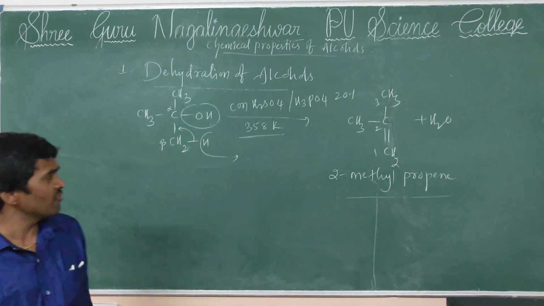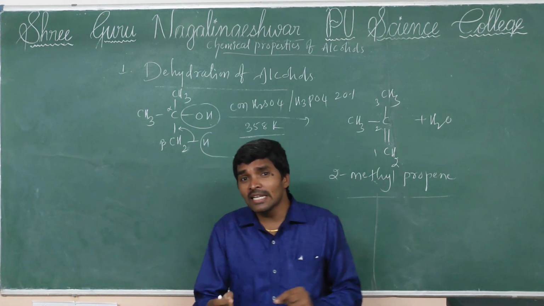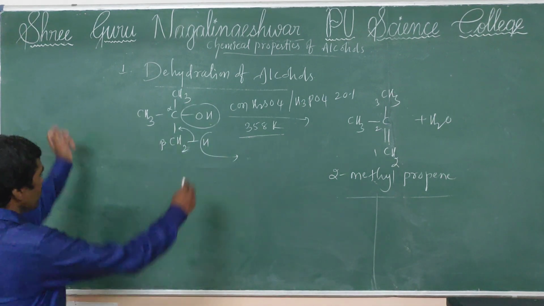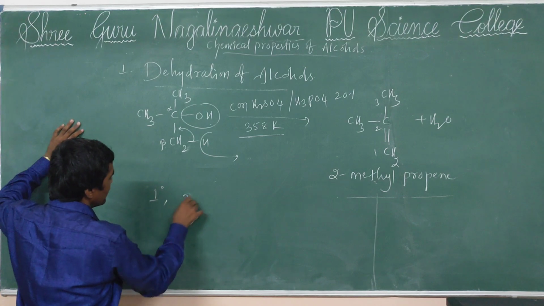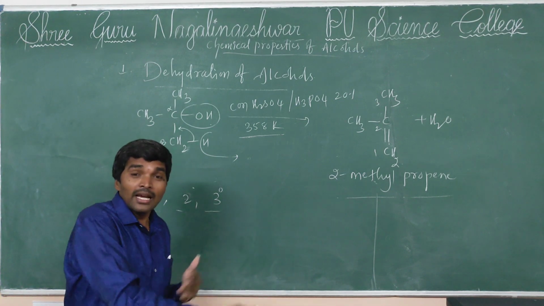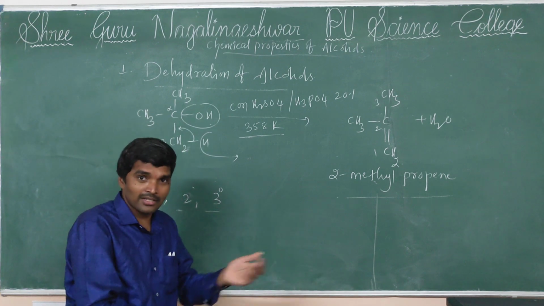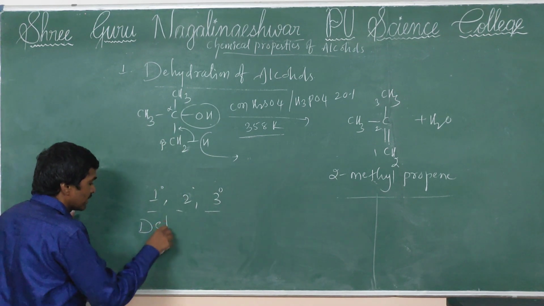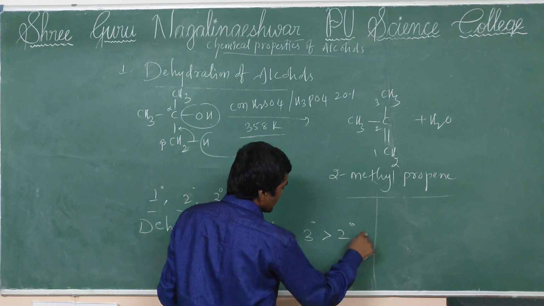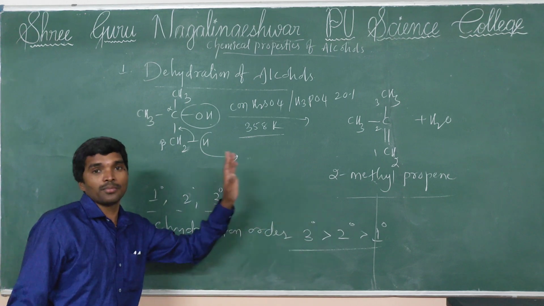Here one question they will raise, and it is a very important question. What is the rate of dehydration of primary, secondary and tertiary alcohols? Of these three alcohols, which undergoes dehydration fastest? So the dehydration order is tertiary greater than secondary greater than primary. Remember this; it is very important, and it has come many times at the competitive level.